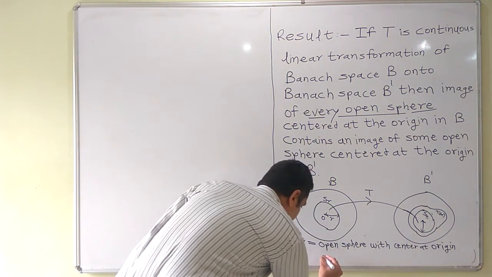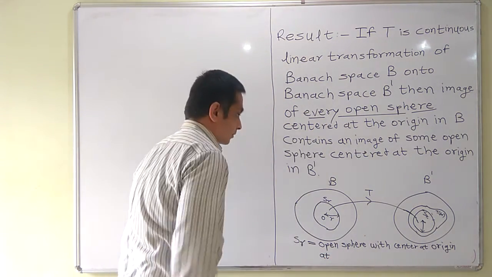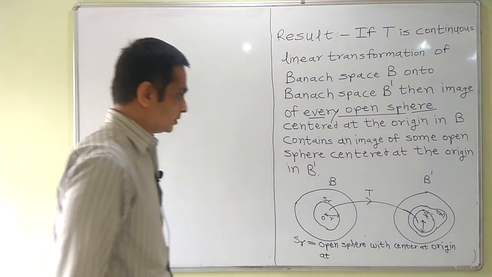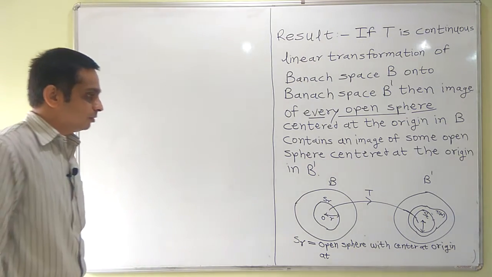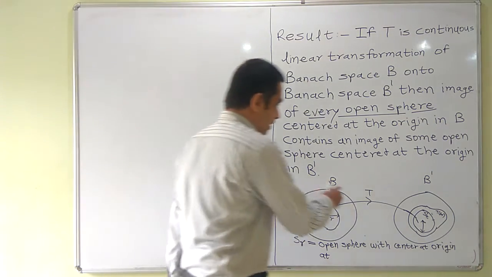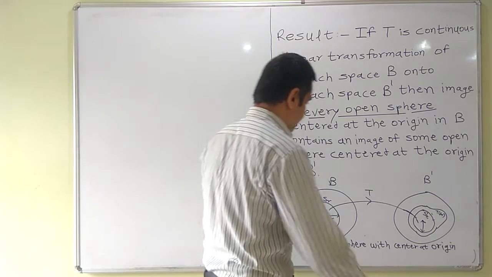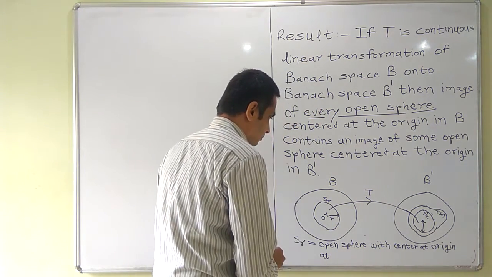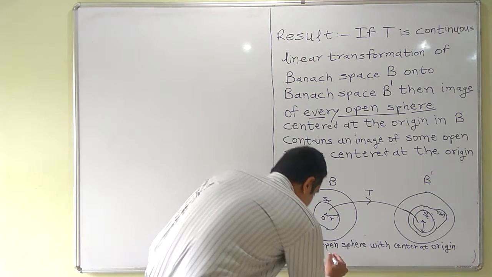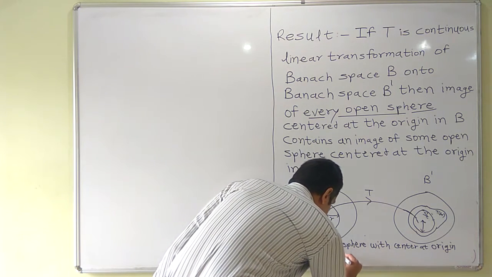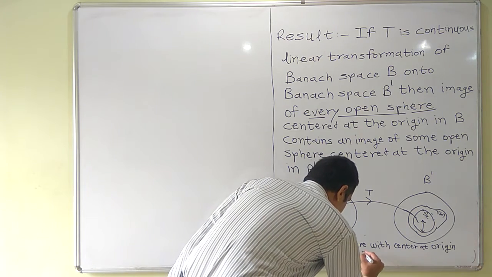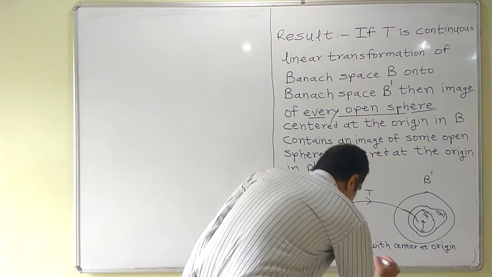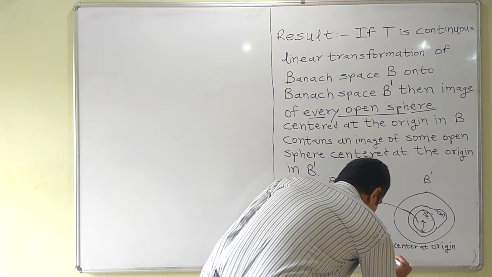I'll put ST dash, or ST prime, to distinguish open spheres in Banach space B and open spheres in Banach space B dash. SR is the open sphere with center at origin of B and radius R.